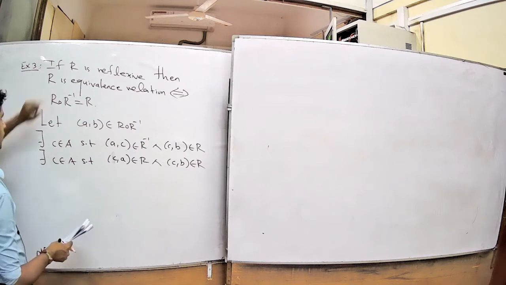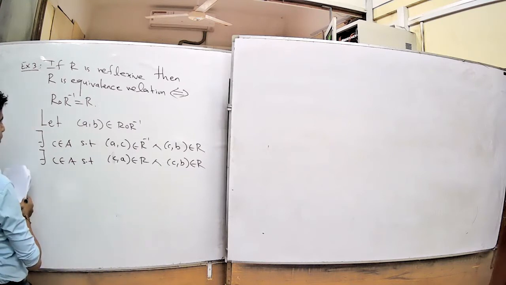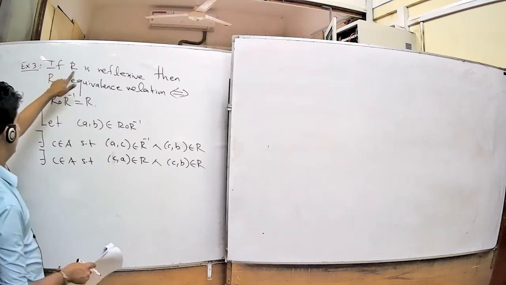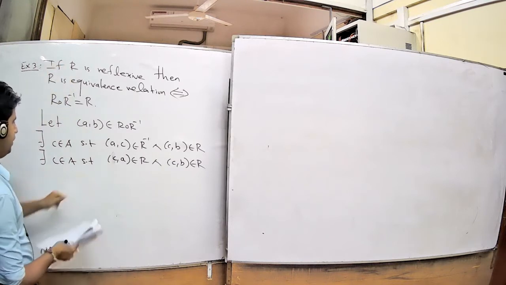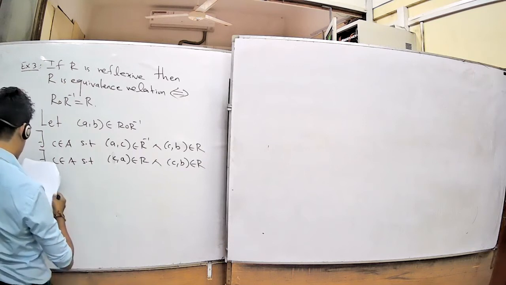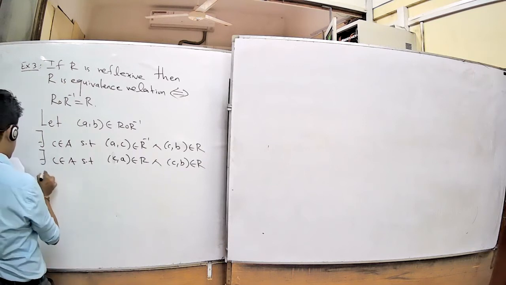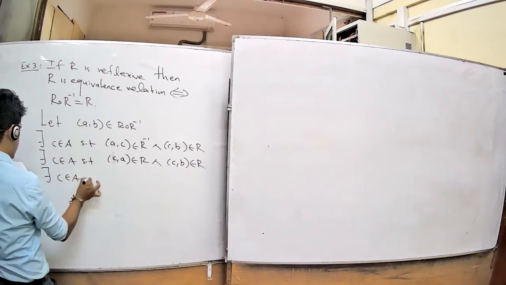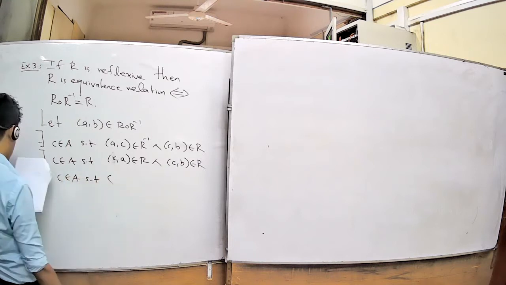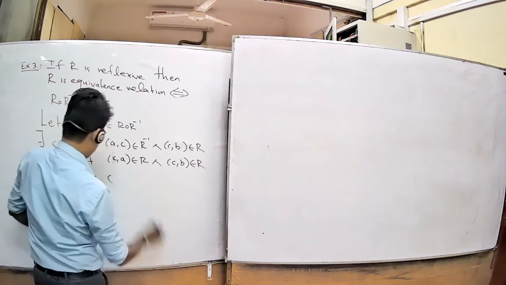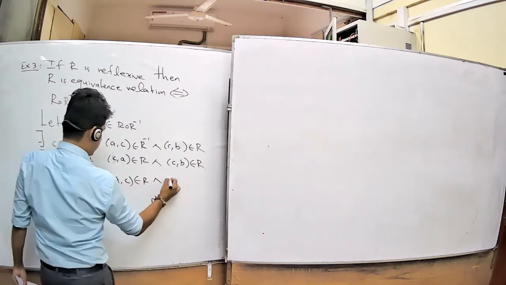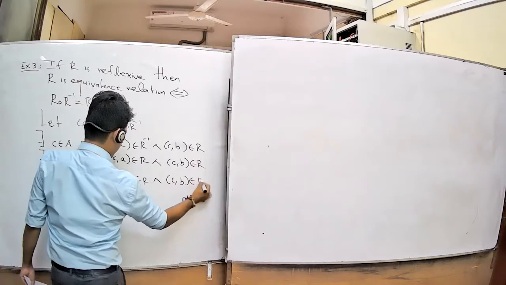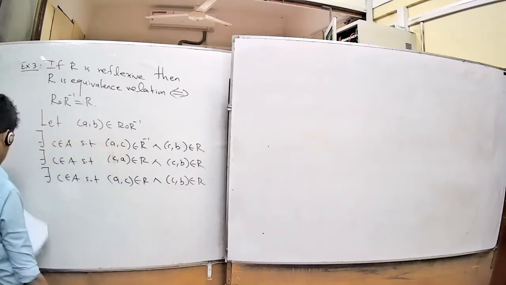R is an equivalence relation. That means R is reflexive, symmetric, transitive. They already gave that R is reflexive. Now we use the symmetric condition. C belongs to A, such that (C, A) belongs to R means (A, C) belongs to R, and here (C, B) belongs to R, but R is now transitive.